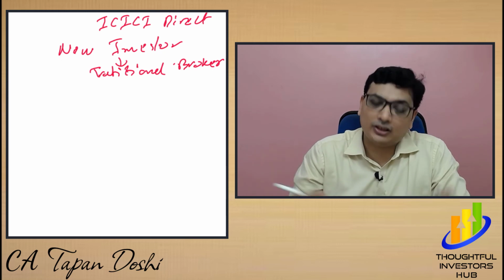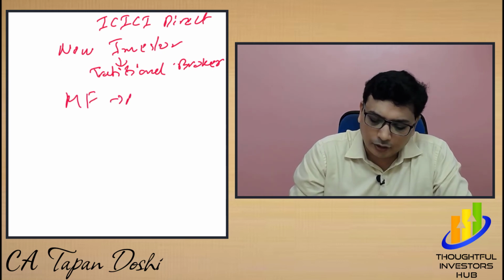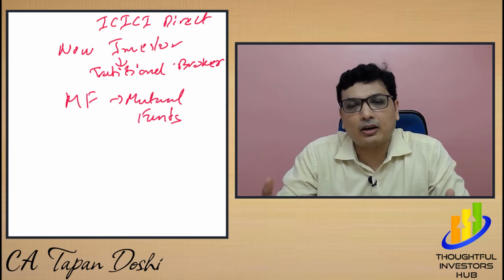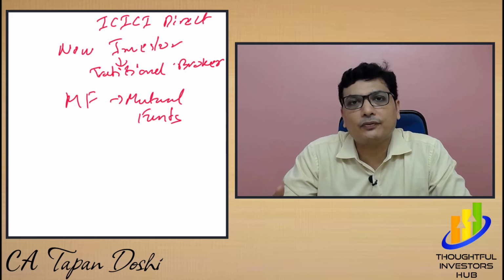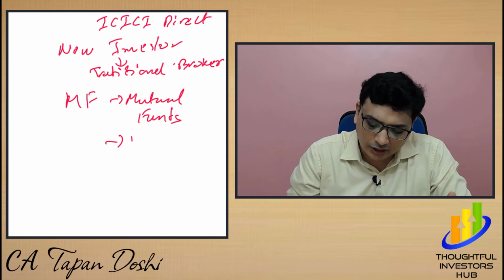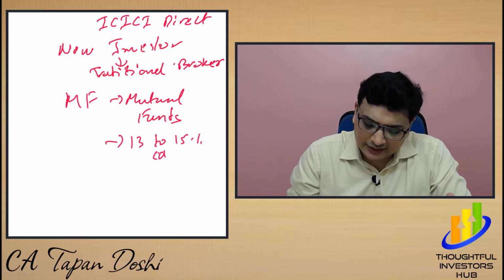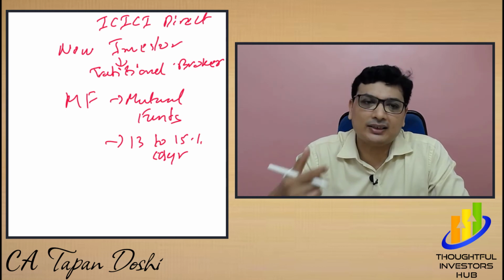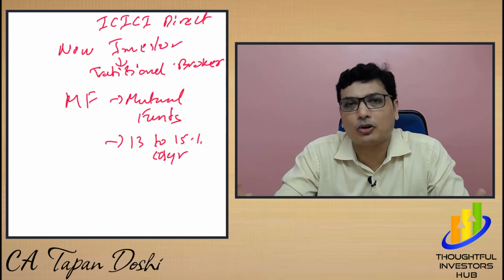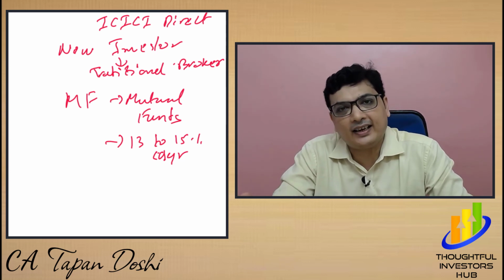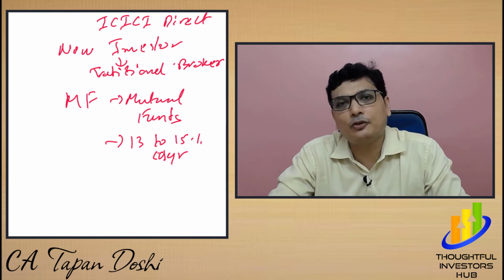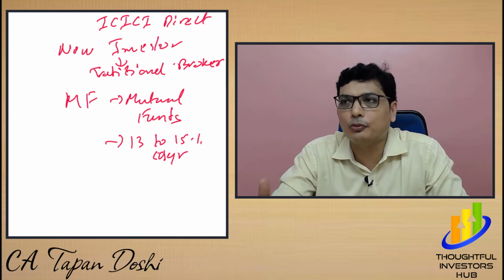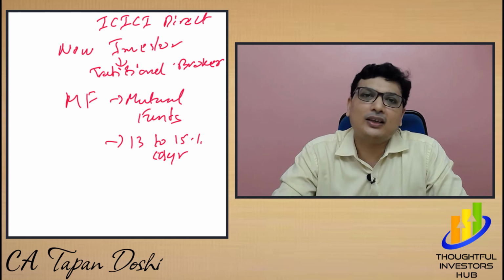Another way you can invest is through mutual funds. Mutual funds also play a big role, because if you are not aware of the stock market in much detail, you can invest in mutual funds, as they may give you a better return, maybe around 13 to 15% average CAGR normally. Of course they may charge an expense ratio of 2.5% if you are doing an indirect investment, and if you are doing a direct investment, then you may get around 0.8 to 1%. That type of expense they may charge you. But if you are a newbie and you don't have any time, mutual fund is the way to go.